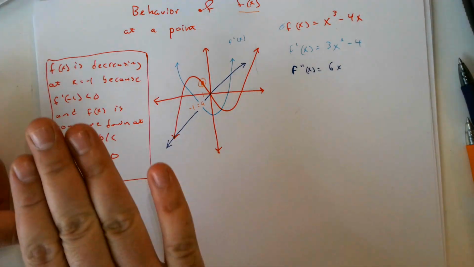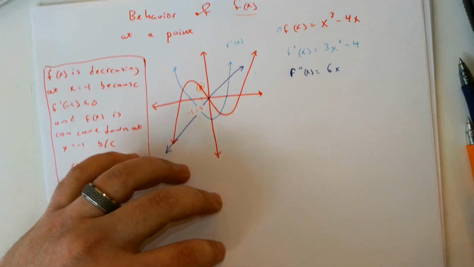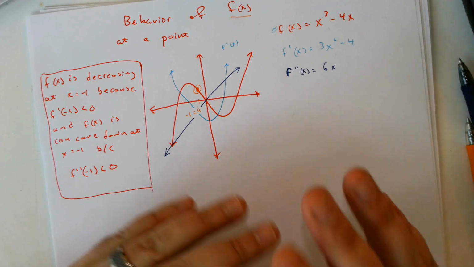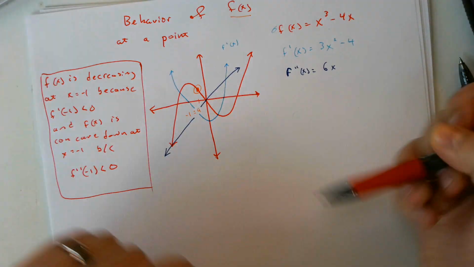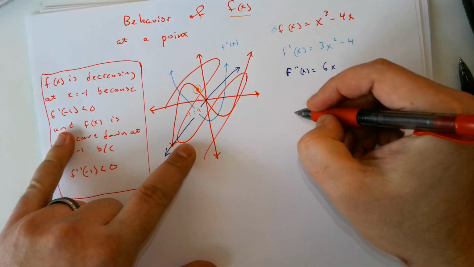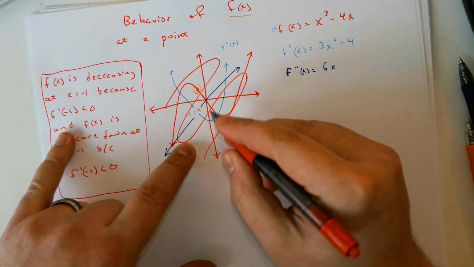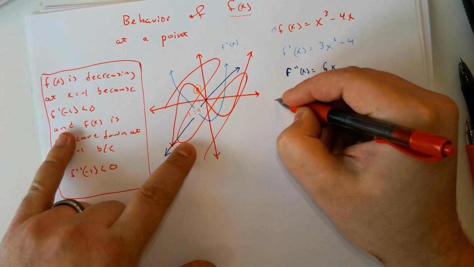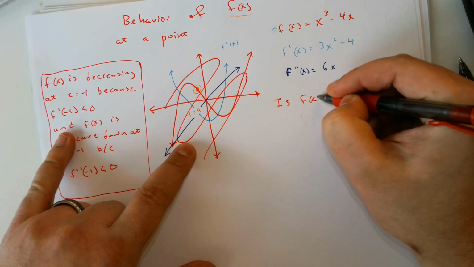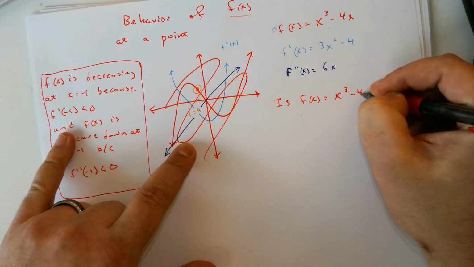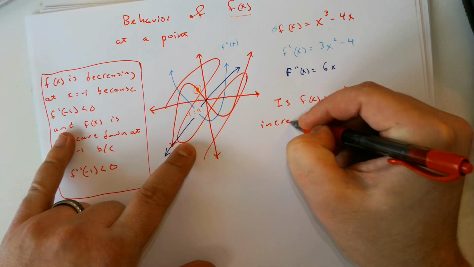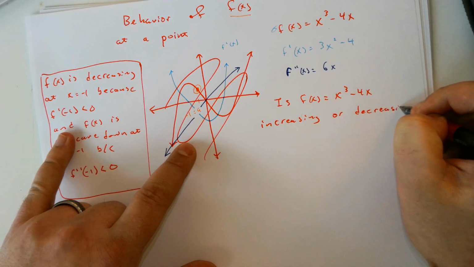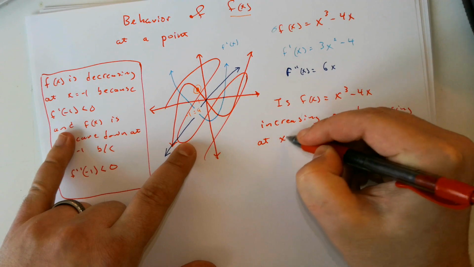So this is all you need to write. But if we didn't have this graph, right? And again, this graph, very nice. You've seen it 1,000 times. Let's just say we weren't given a graph, but we were asked, and I'll use -1. Is f of x equal to x cubed minus 4x increasing or decreasing at x equals negative 1.